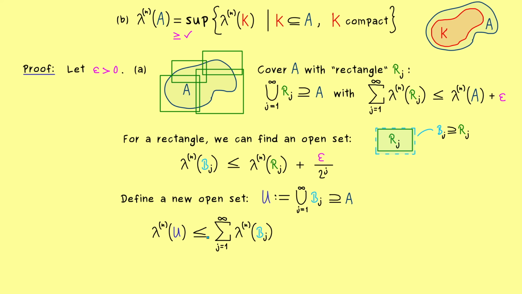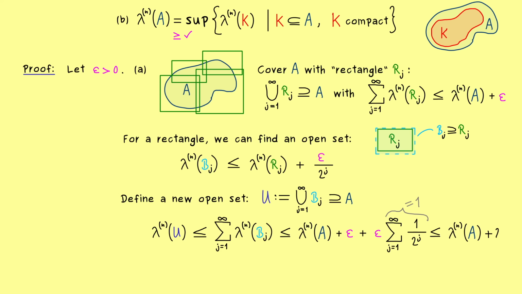Therefore, we simply get two infinite sums out, and the first one is smaller or equal than the measure of A plus epsilon. And the second one, by construction, is just an infinite sum over the powers of 2. So it's just a geometric series which we can calculate by the common formula, and we get out exactly 1. Hence our inequality here just has a plus 2 epsilon in the end. So we see for a given set A, we always find a covering open set U that satisfies this inequality.